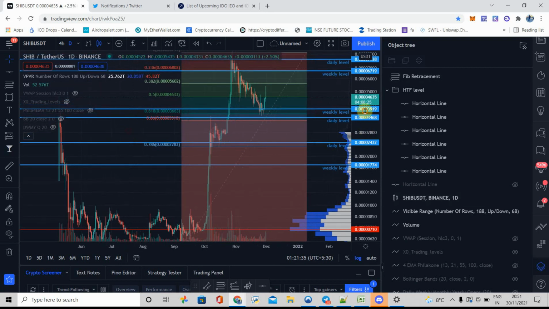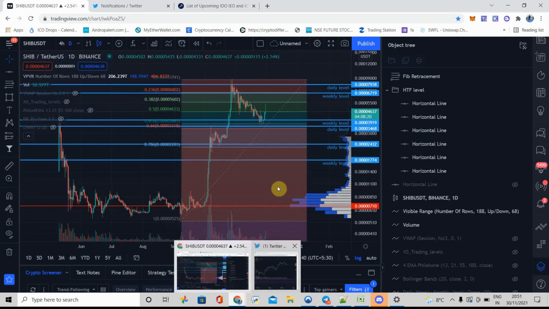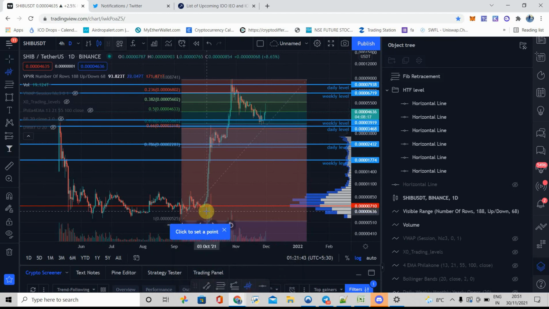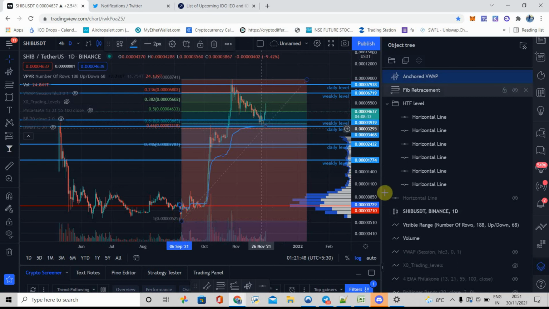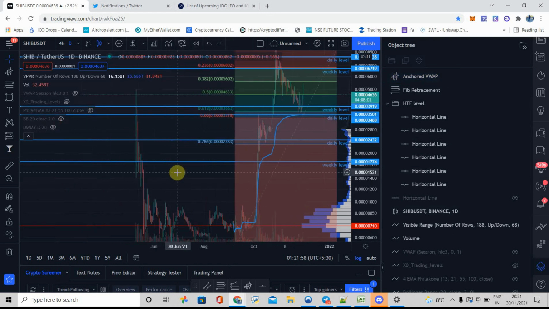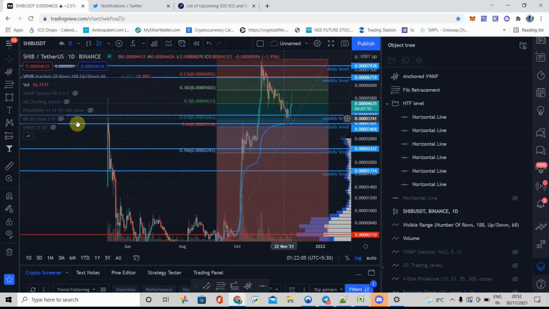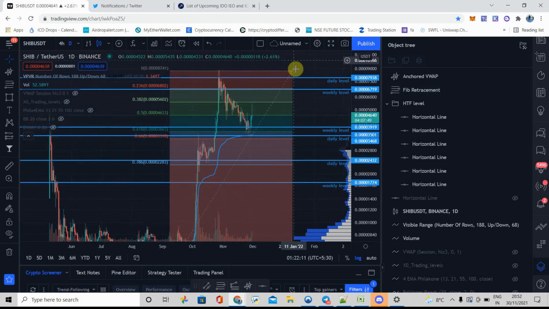Let's see if we have any other confluence around this region. Let me draw the anchor VWAP from the start of the trend till here. The anchor VWAP also aligns around this region, the weekly level confluence, and as you can see, the price from here went down heavily. Now it broke through, and now it's just a backtest of this level. So this is a very strong level in my opinion.